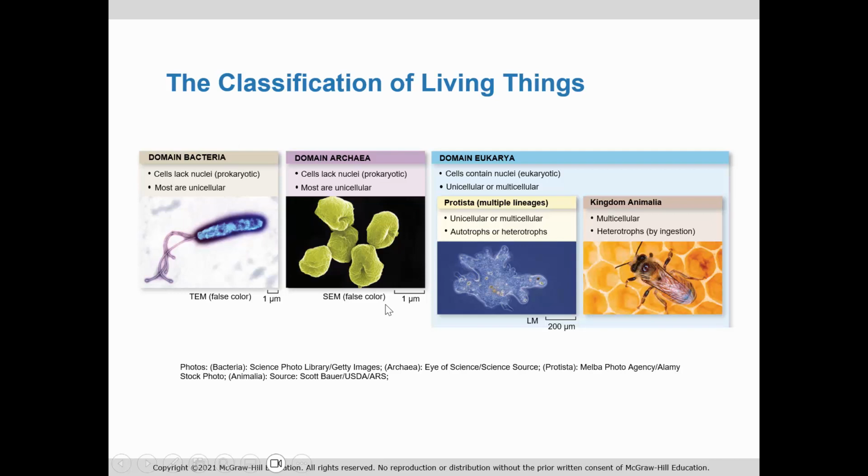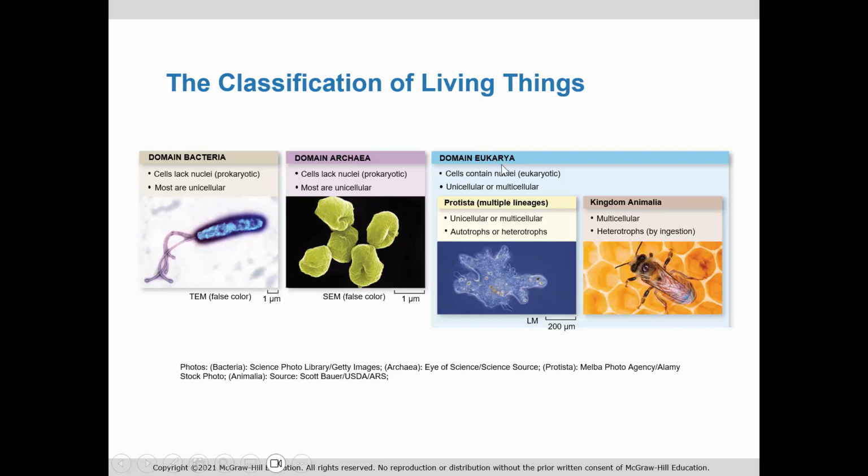coli or staph or streptococcus, bacteria that are common. Archaea are prokaryotic, but they are the extremophiles, things that require extreme environments, so high temperatures, like boiling temperatures, and the thermal vents in the ocean contain archaea, high salt, extreme pH conditions. These are not common prokaryotes. But both types are made up of prokaryotic cells that lack a lot of internal structure. And again, most of these are unicellular.